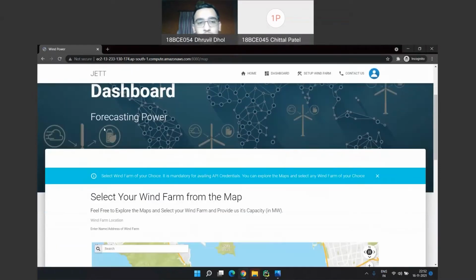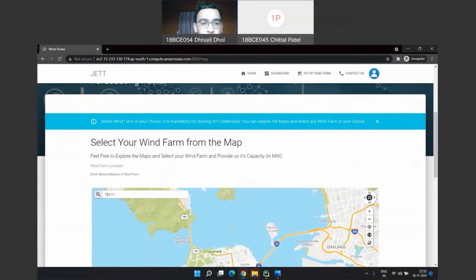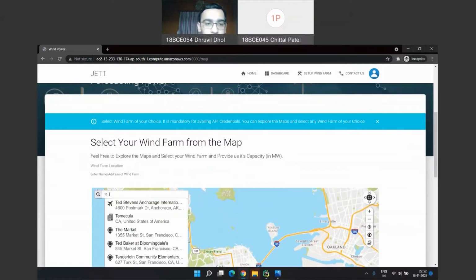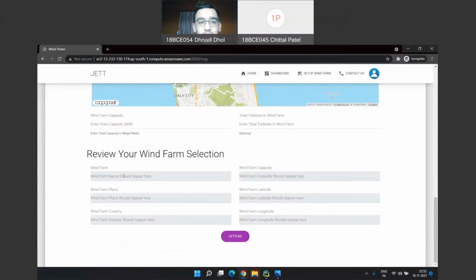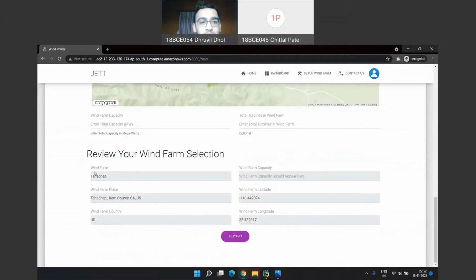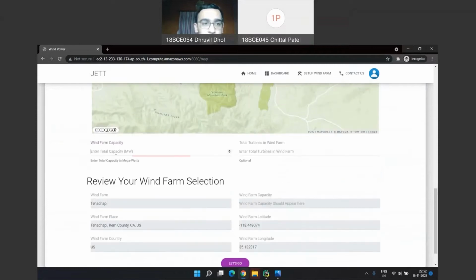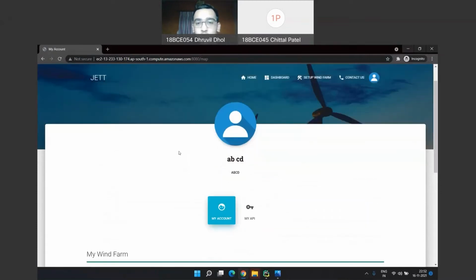So at the first time when the user comes, we redirect to the map page in which the user has to select his or her WinFarm. Like if my WinFarm is in the Tehachapi area, I can select it from the map. Here we can see there is no information. If I select Tehachapi, we can see that it gets the data like latitude and longitude and all the data, and we provide the wind turbine capacity here for our WinFarm. So here is the user home page.